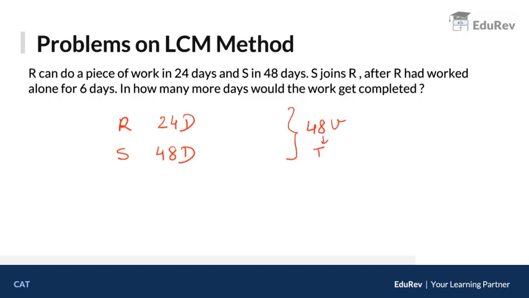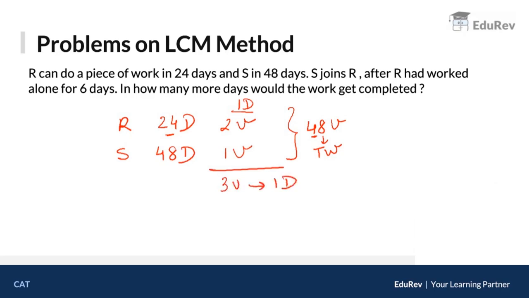So this is going to be our total work. Okay? Now let's talk about 1 day. R takes 24 days to do 48 units. तो 1 day में कितना करेगा? 1 day में he will do 2 units. S takes 48 days to do 48 units. तो 1 day में he will do 1 unit. So together these guys do 3 units in 1 day.